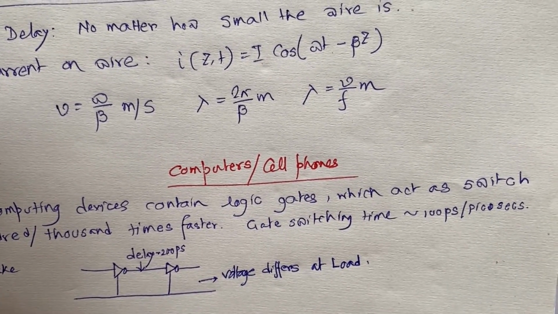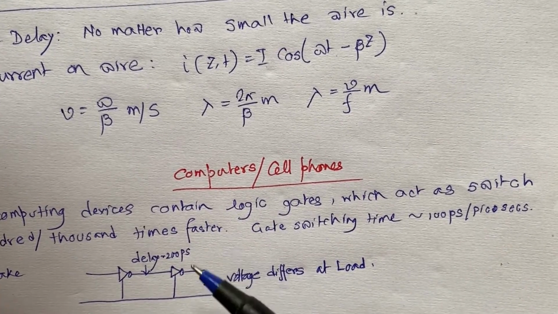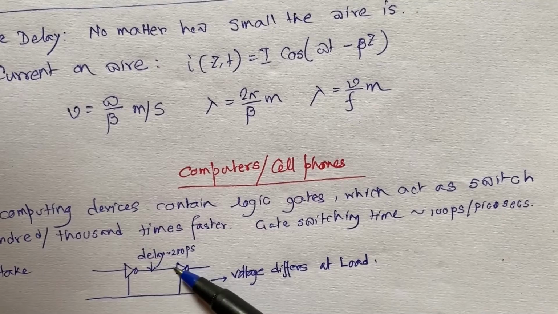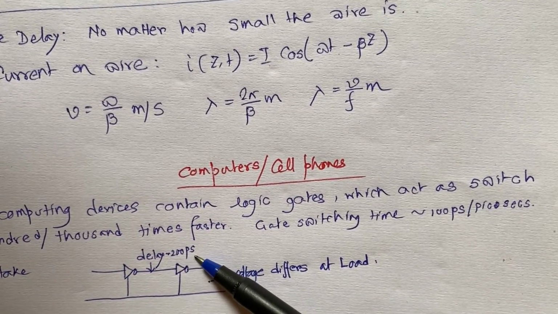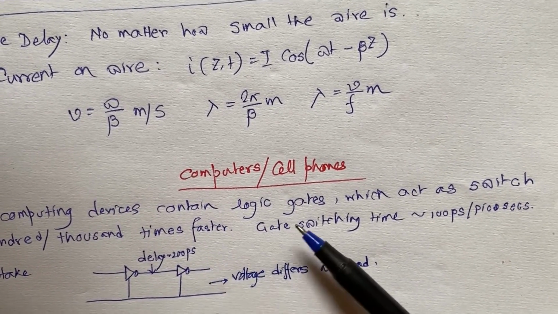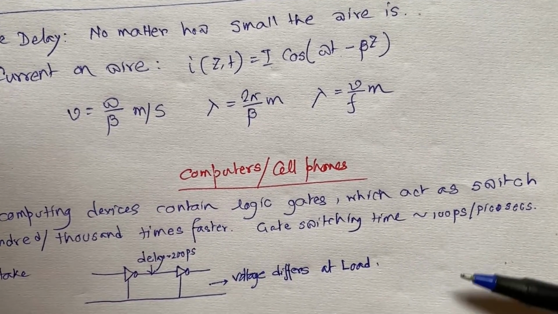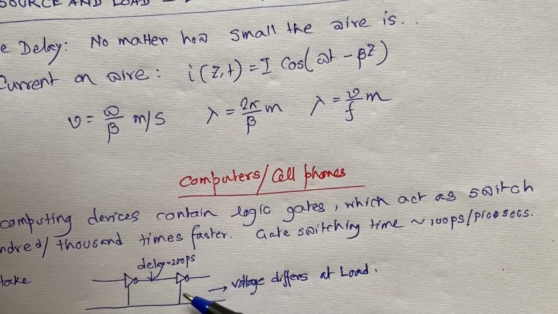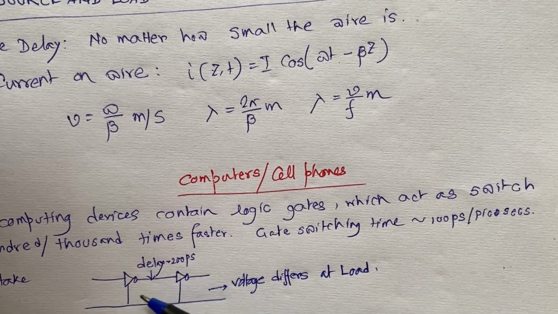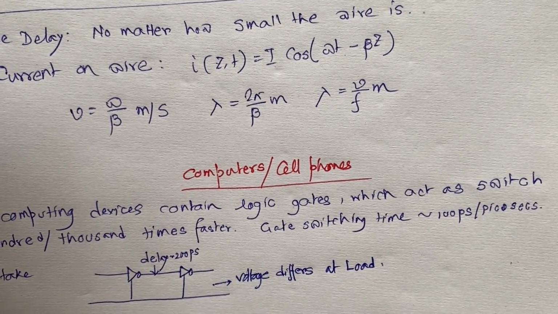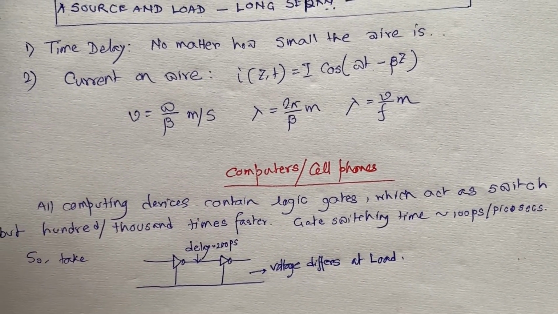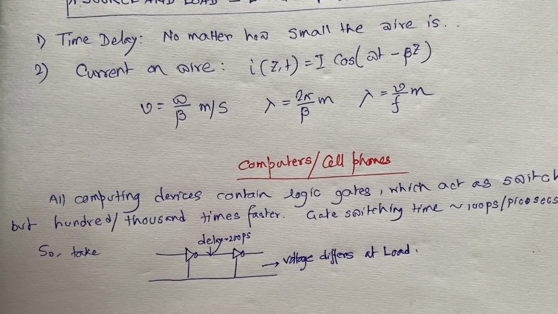Pico means 10 to the power minus 12. If this wire provides a delay of 200 picoseconds and my gate switching time is 100 picoseconds, there will be a serious difference in the voltage coming from here to here. And this can also be addressed by electromagnetism only.